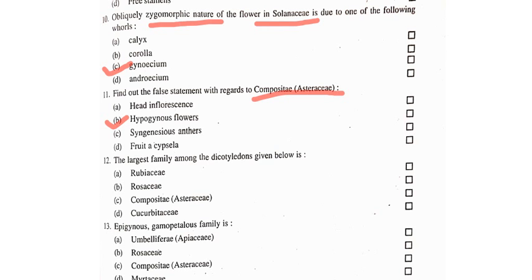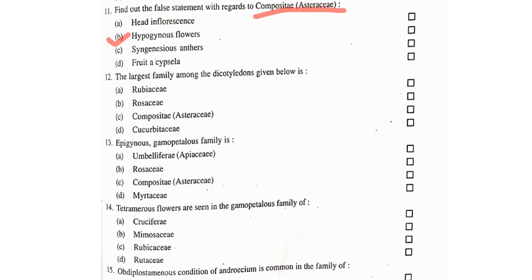Now question number 12. The largest family among the dicotyledonous given below is. So the largest family among the dicots is the Compositae or Asteraceae. It is the largest family among the dicotyledons. Now the next question. Epigynous or Gamopetalous family is. So, just now we have seen that epigynous or inferior ovary condition is present in family Compositae, which is also known as Asteraceae. Okay, so the answer of this question is option C.